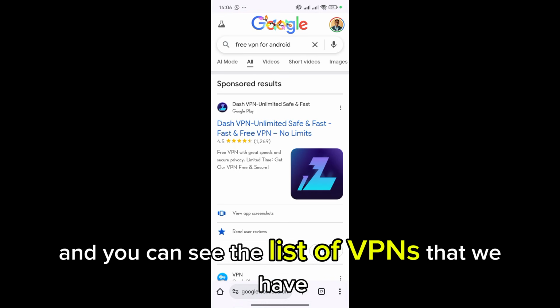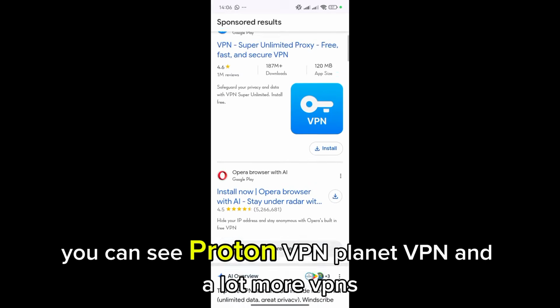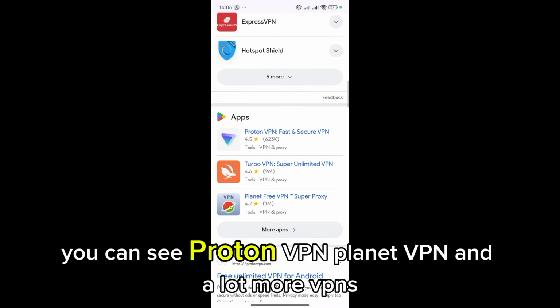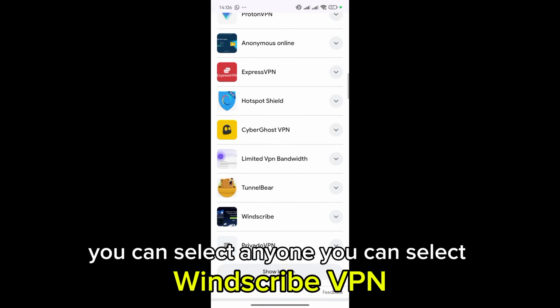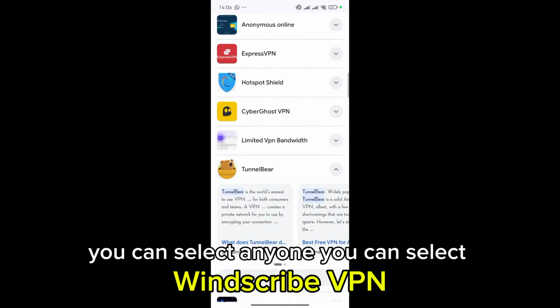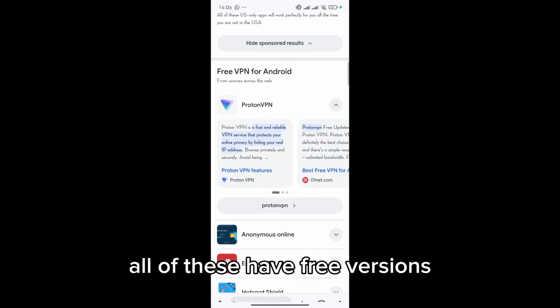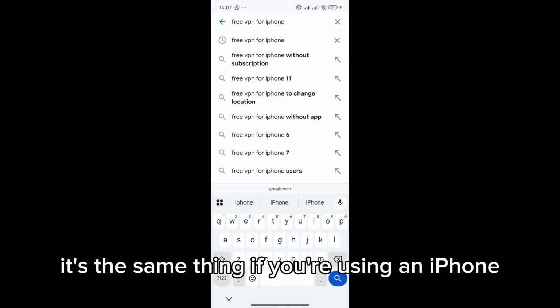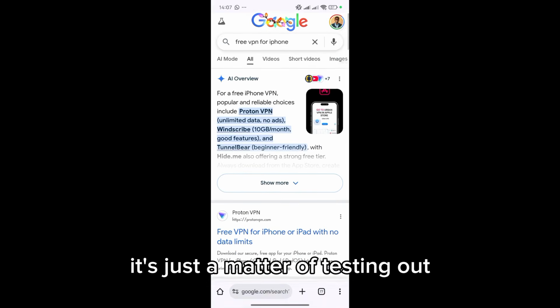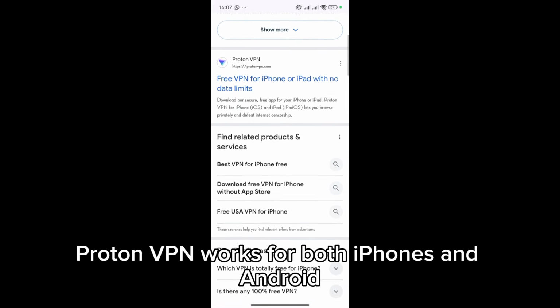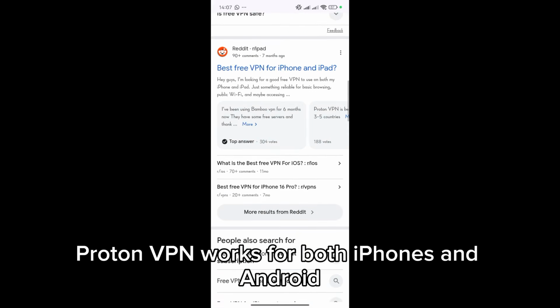And you can see the list of VPNs that we have. You can see Proton VPN, Planet VPN, and a lot more VPNs. You can select any one. You can select Windscribe VPN, Proton VPN, TunnelBear. All of these have free versions. It's the same thing if you're using an iPhone. It's just a matter of testing out which one works best for you and which is free. Proton VPN works for both iPhones and Android.